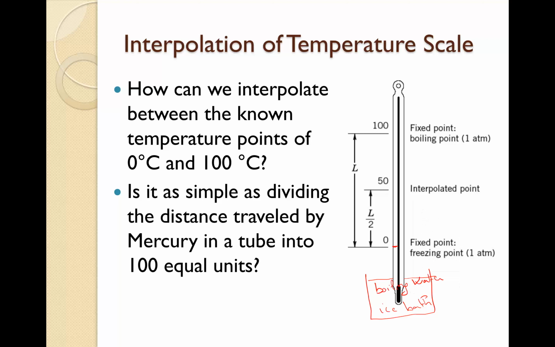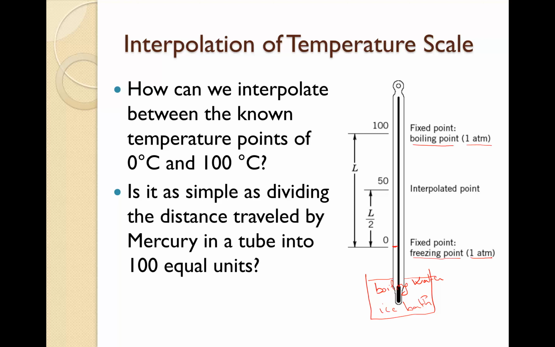So boiling water, we reach 100 degrees C, so we mark 100 degrees C. After that, the distance from 100 degrees C to 0, we divide into 100 graduation equal intervals, which is the graduation thermometer. So here we have the 100 degrees C, which is the boiling point. Of course, at 1 atmosphere, because when we change the pressure, the boiling point will change. And here the fixed point, freezing point, at 1 atmosphere, we have 0 degrees.